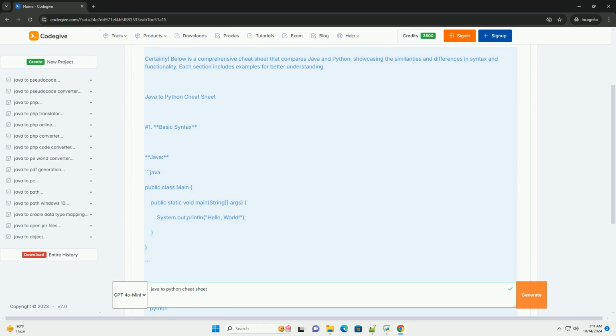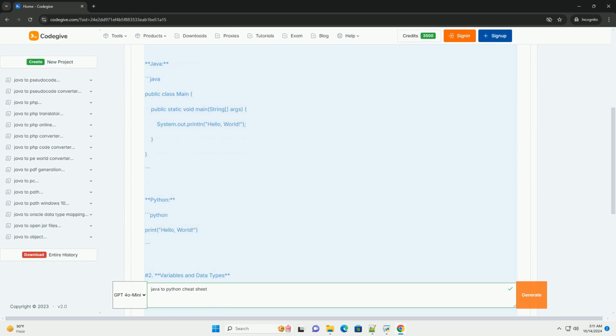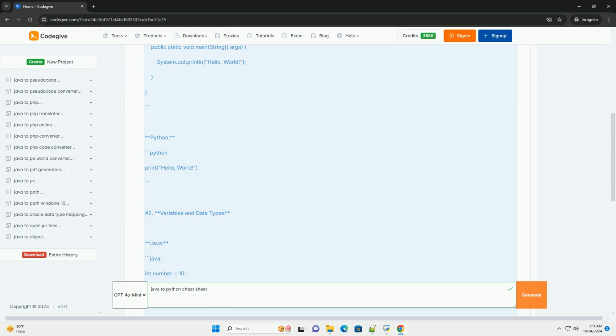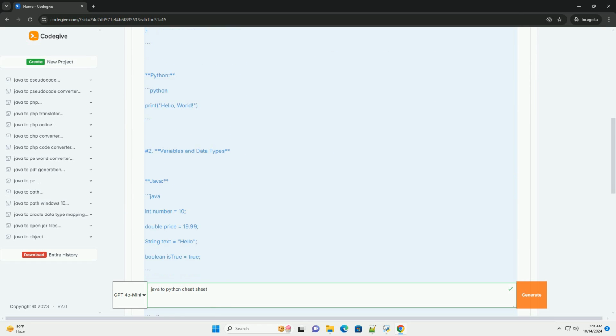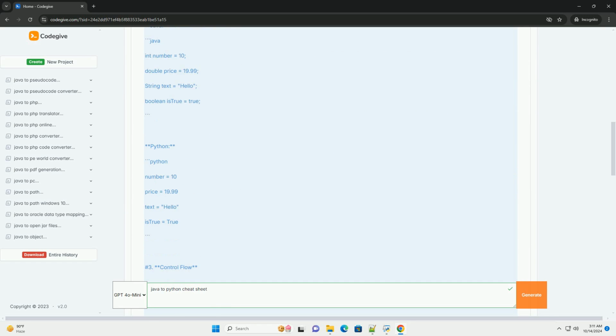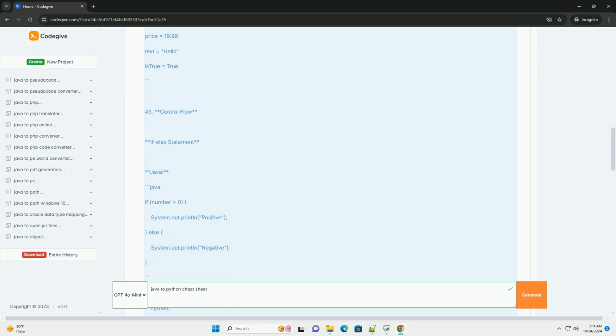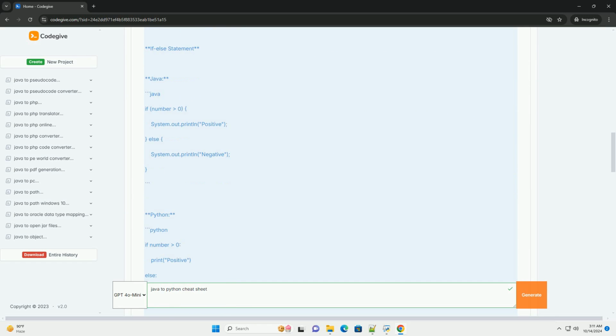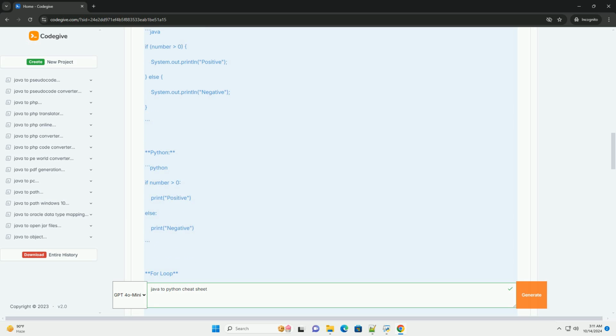Certainly. Below is a comprehensive cheat sheet that compares Java and Python, showcasing the similarities and differences in syntax and functionality. Each section includes examples for better understanding. Java to Python cheat sheet.